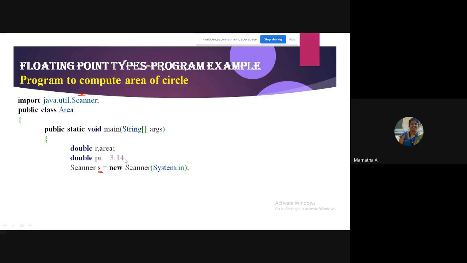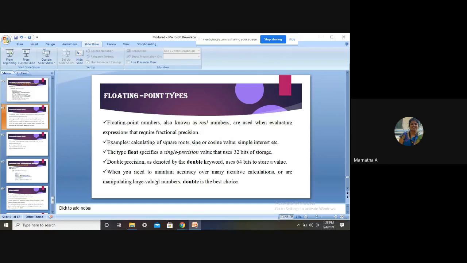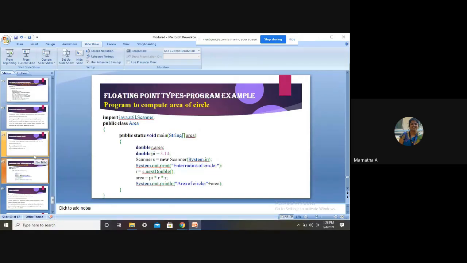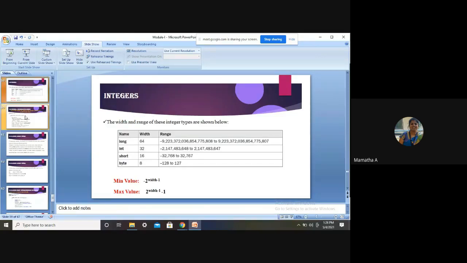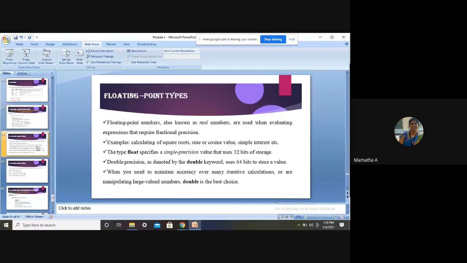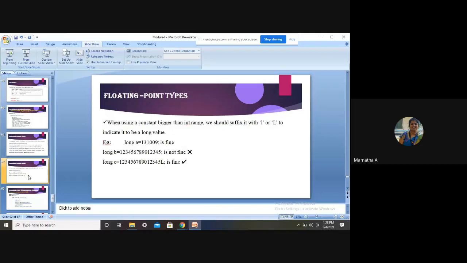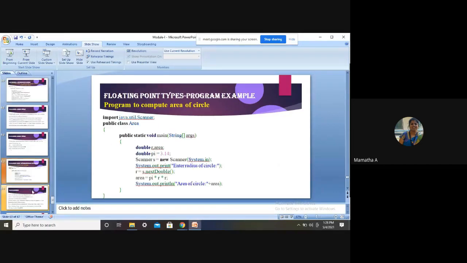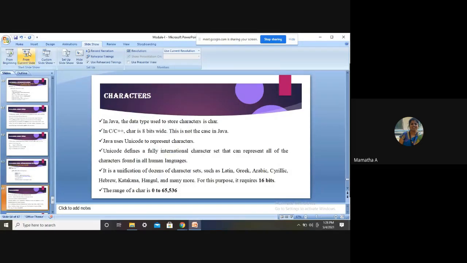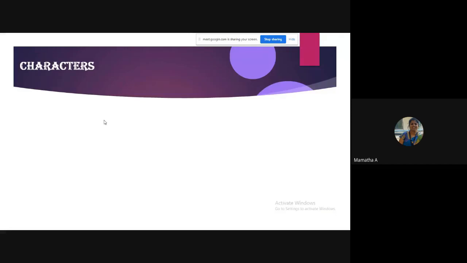Ranges of double. Okay, I think the slide is missed here. Okay, fine. So moving on, the double and float sizes are missed. I will show you that also in the next slide.